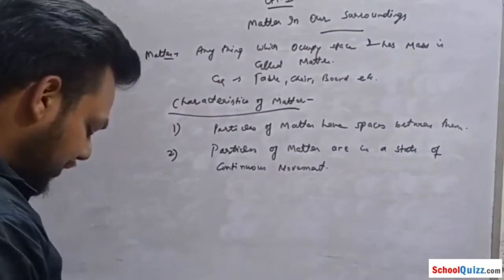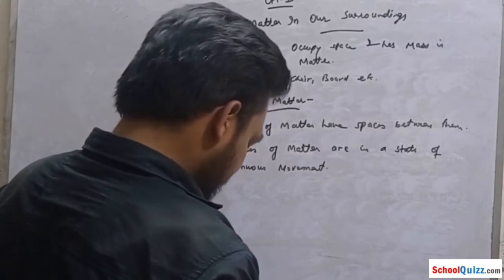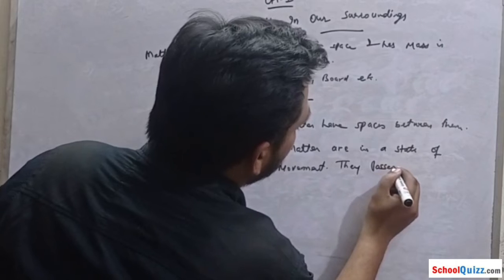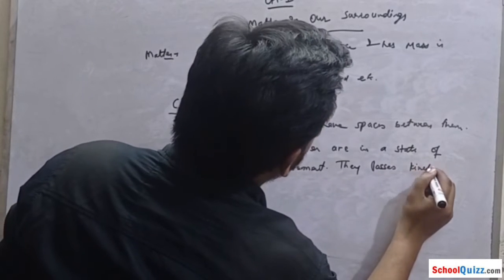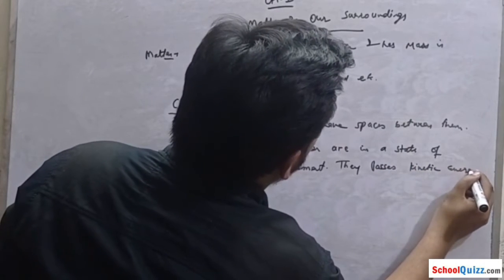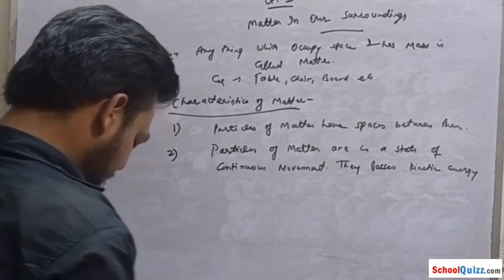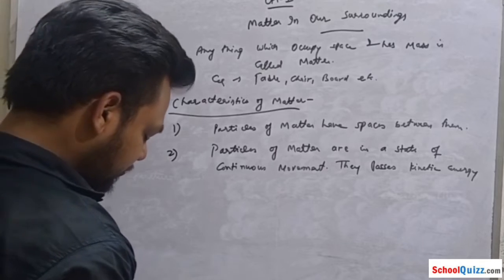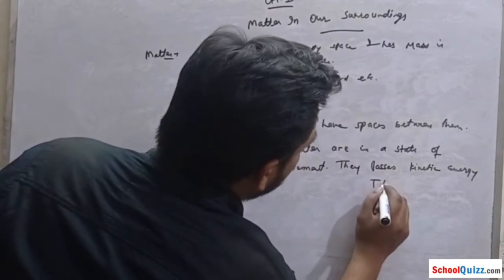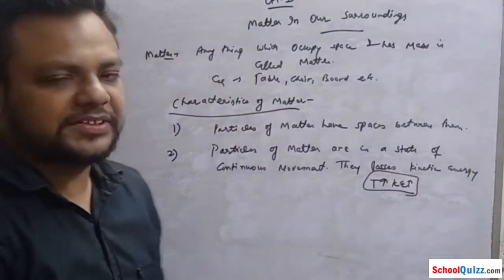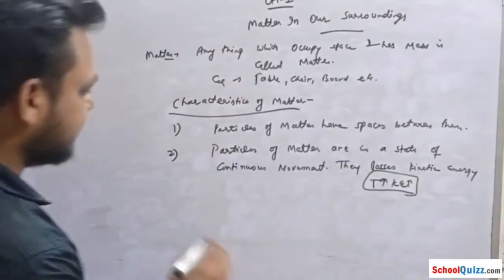They possess kinetic energy. As we know, as temperature increases, kinetic energy increases.